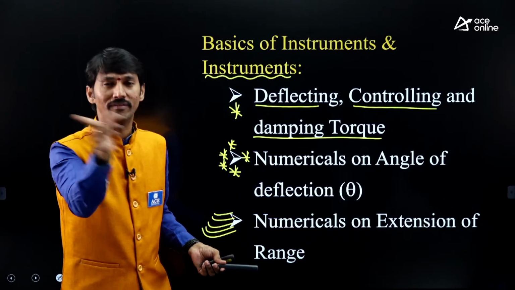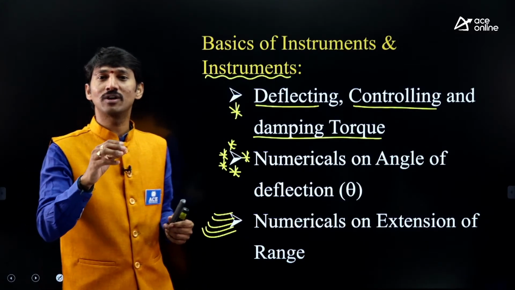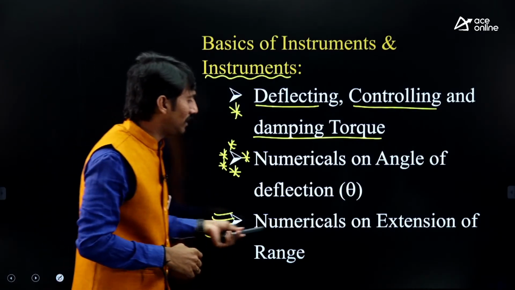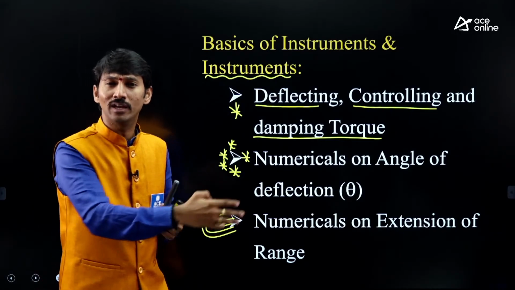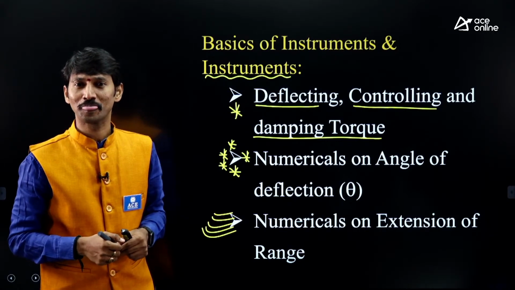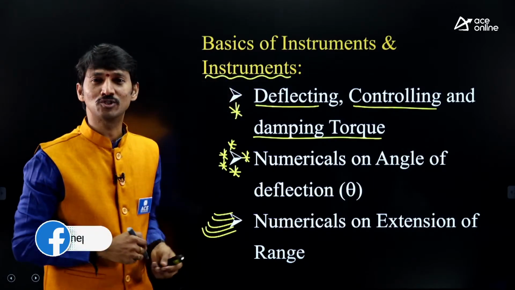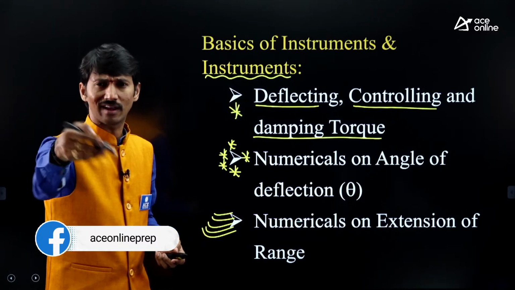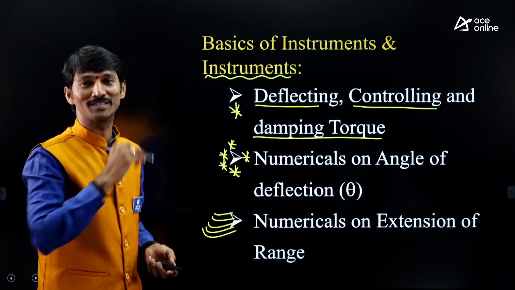And if you go through previous questions, you will find many questions on this topic. Extension of range of PMMC, extension of range of MI, etc. These questions are very, very popular. Not only in the GATE and ESC, in local state level examinations also, these questions are very much popular. Okay, this is regarding the chapter called Basics of Instruments. Many other topics are there, you will see in the class notes, etc. But I am discussing only the topics which must be focused on more.